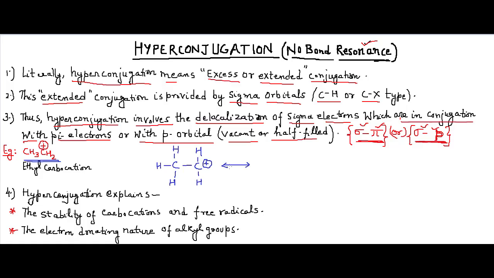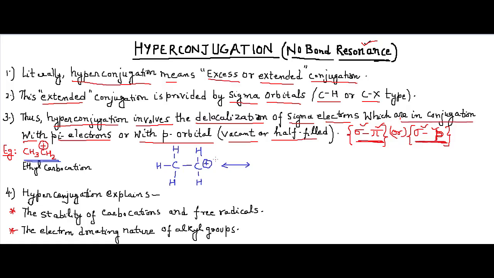These hyperconjugation structures are also shown by double-headed arrows, just like resonating structures. So how can we show them? Now, what is happening? We have an interaction between sigma bonds and the pi or p.